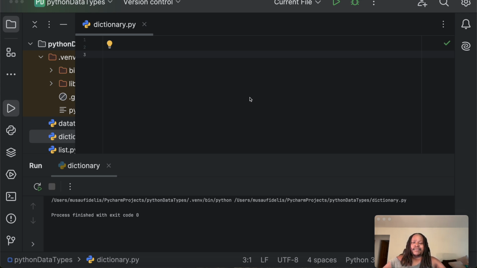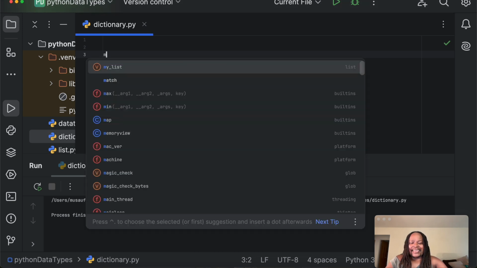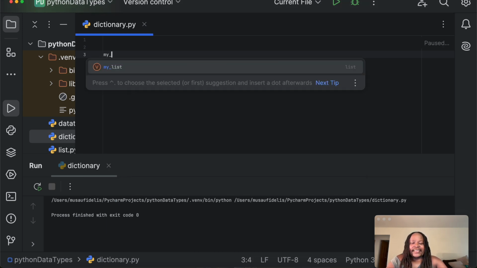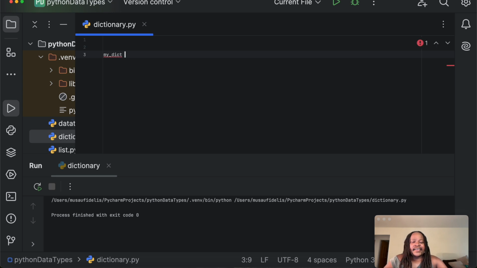We can see, maybe if I create my dictionary here, I'm gonna call it my dict, like that. And I can create this by using the curly braces like that. And this is a dictionary. It's empty, but nonetheless, it's a dictionary.